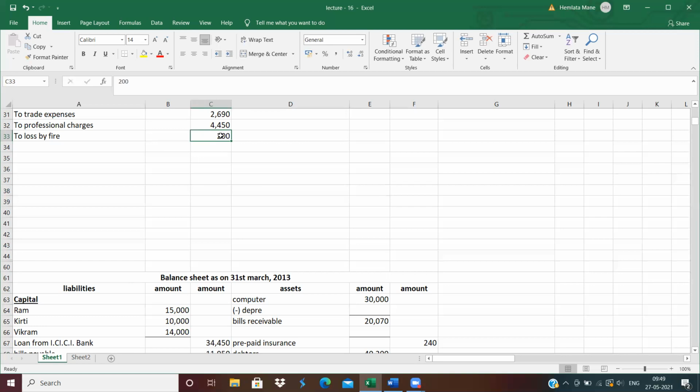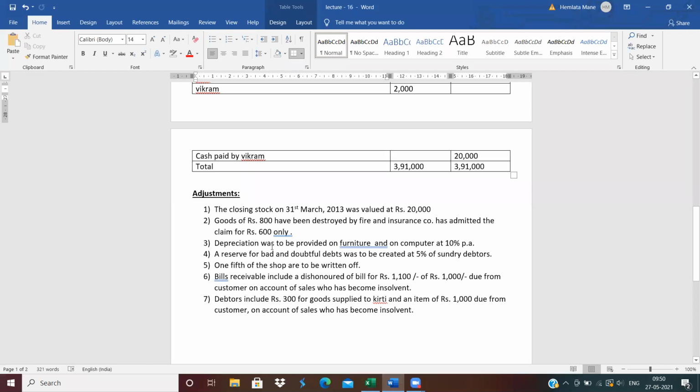Suppose the adjustment is like this: goods of rupees 800 were destroyed by fire, and the insurance company does not give any claim. Then what will be the two effects? First effect, trading account credit side, and second effect, P&L account debit side, because the insurance company does not give any claim to us. But here, the insurance company gives us a claim, so it is an asset and it is written on the asset side. Clear?